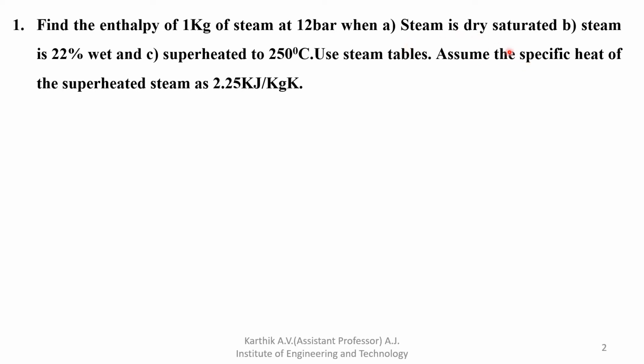Then find out the enthalpy of dry saturated steam. So what is the formula? Enthalpy of dry saturated steam is nothing but Hg, and along with that the steam is 22% wet. For the enthalpy of wet steam, Hw, we also have to find out X, which is the dryness fraction. Here the water content is given as 22%. You have to find out how much steam is present in the wet steam first. So 100 minus 22%, you will get some answer, that is actually X.